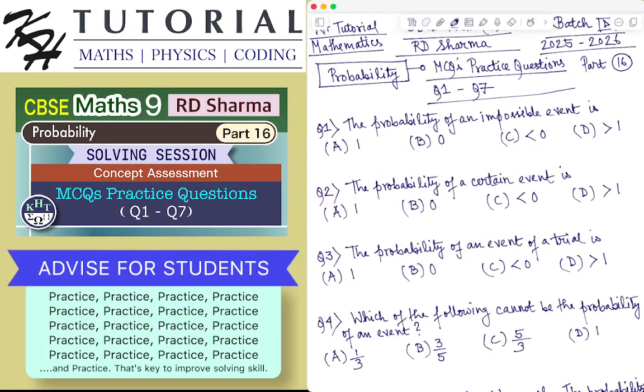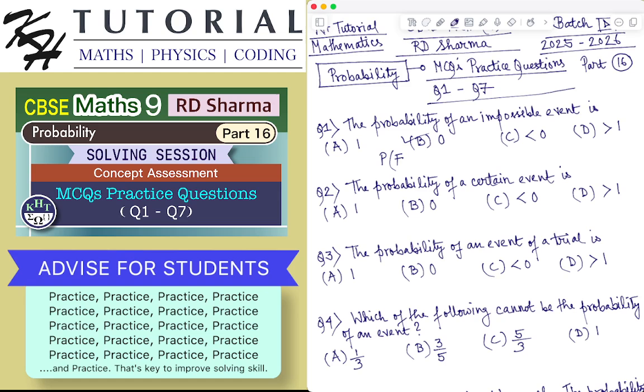Question number 1 says the probability of an impossible event is. So this is a conceptual problem. We know the probability of an impossible event is 0, because the number of outcomes that are favorable to an impossible event is 0.